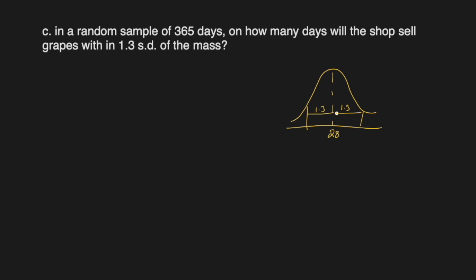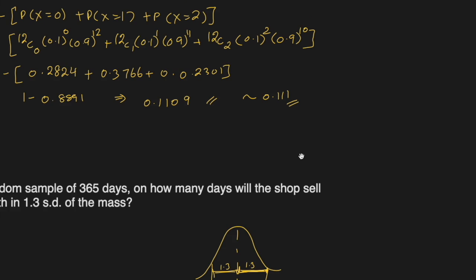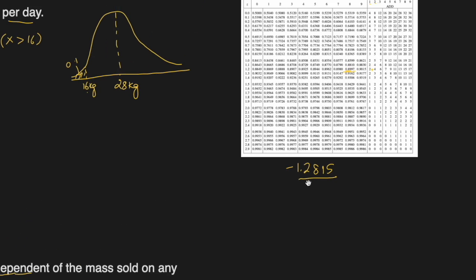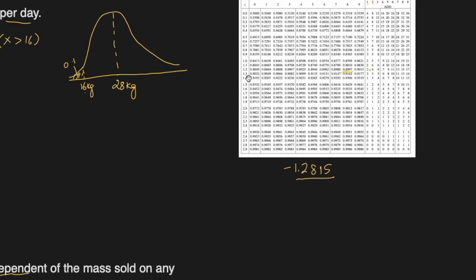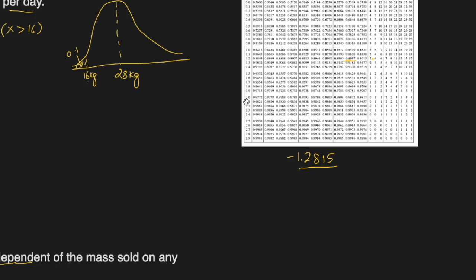That seems easy because we can find the probability of this one and we'll just double it, because both sides of the normal distribution are always the same. So for 1.3, what is the probability? The probability is 0.9032.